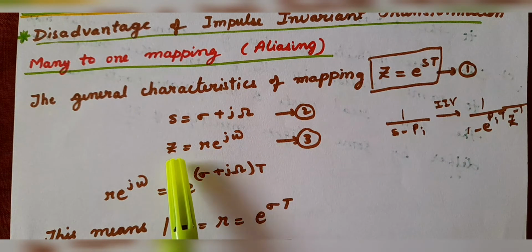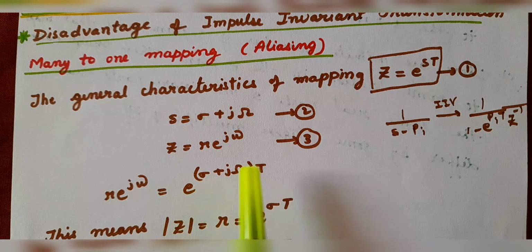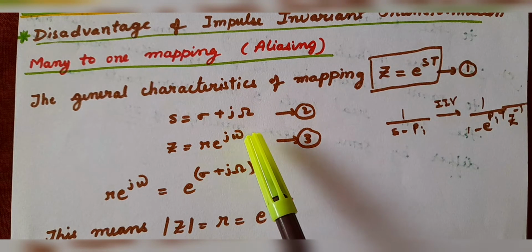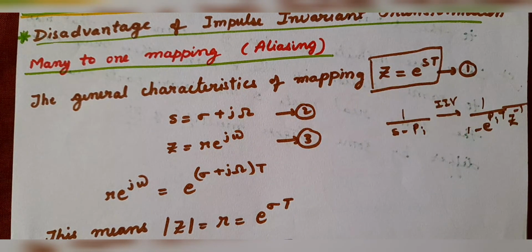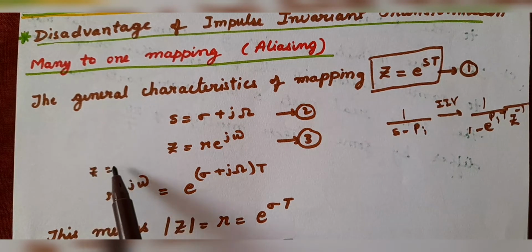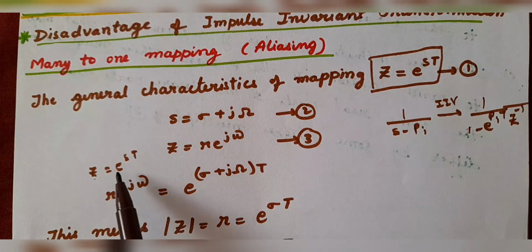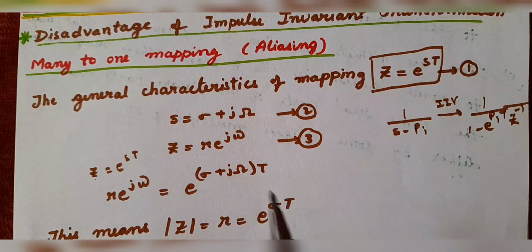Then we have written this equation 1: z is equal to r e to the power j omega is equal to e to the power st. In this equation we have substituted s is equal to sigma plus j omega, so e to the power of sigma plus j omega times t.